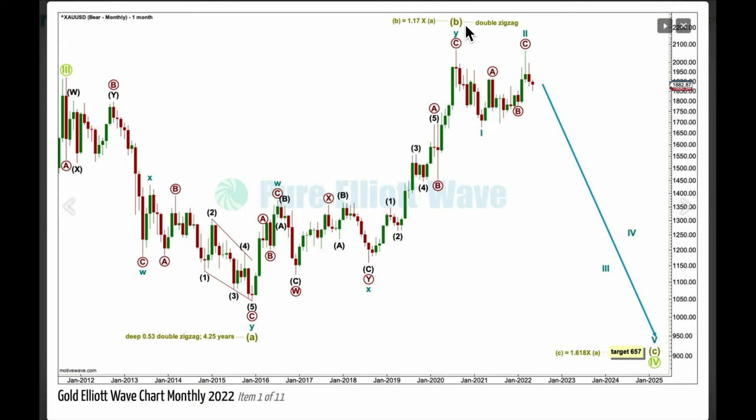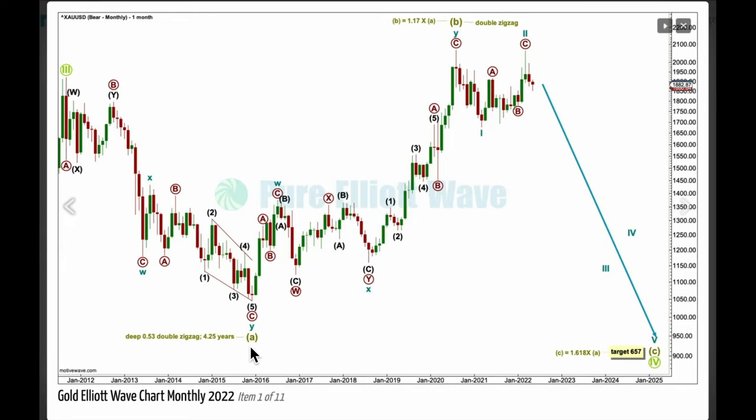A B wave of an expanded flat moves beyond the start of A and has a normal range of 1 to 1.38 times the length of A. In this example, B is 1.17 times the length of A, nicely within that normal range, and expanded flats are common structures. They most commonly occur in a B wave position, but the next most common position for an expanded flat is a fourth wave. Wave A subdivides as a double zigzag, that's a corrective structure.